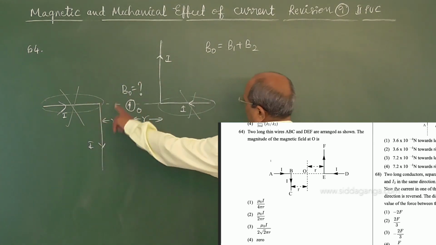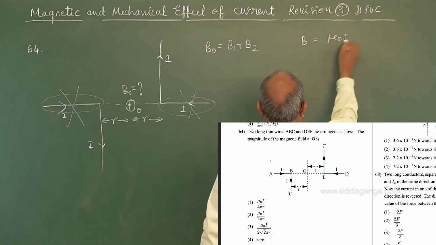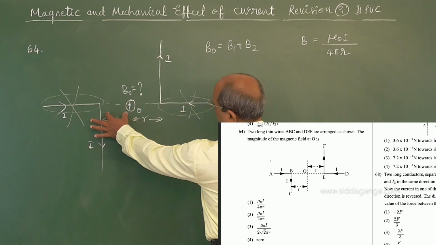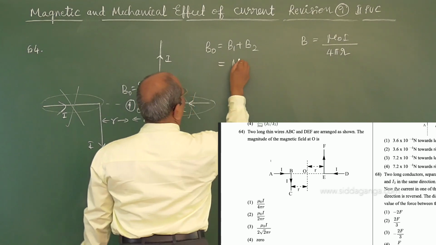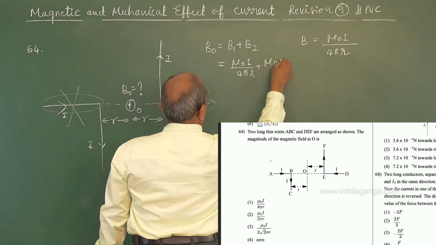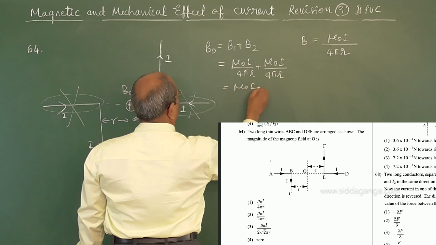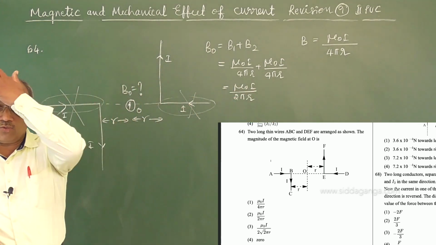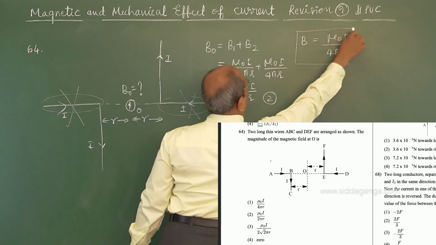But for half wire, magnetic field is mu naught I divided by 4 pi r, here the relation is for half the wire, not the full length. So we can add mu naught I by 4 pi r plus mu naught I by 4 pi r, together become mu naught I by 2 pi r. Mu naught I by 2 pi r, option number 2. This is for half the length of the wire.